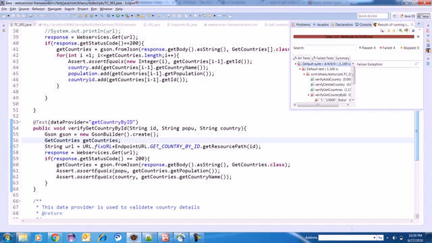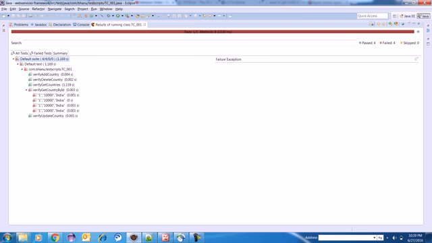If I go to the TestNG report, here I can see verify country by ID. Argument type mismatch, which means my argument is not matching.